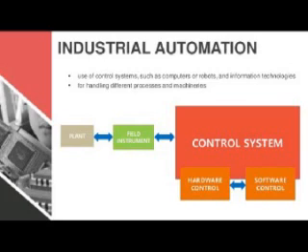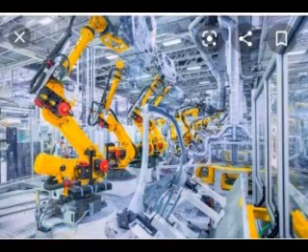For example, plant is nothing but an organization or a company. Field instrument is nothing but an instrument or devices. So the devices are controlled by either hardware or software, and sometimes both hardware and software. Listen, you see the picture, what is this? It is a robot. So this type of robot is used in the industry.